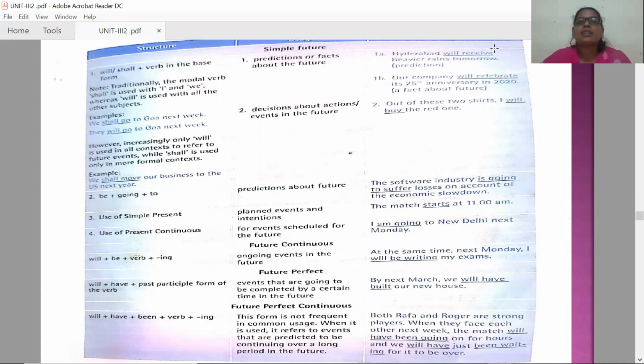In the simple future, you can use will or shall plus verb in the base form, like predictions or facts about future. When you are talking about predictions, saying something about future, you can use simple future. Hyderabad will receive heavier rains tomorrow. This is a prediction. So, will receive.